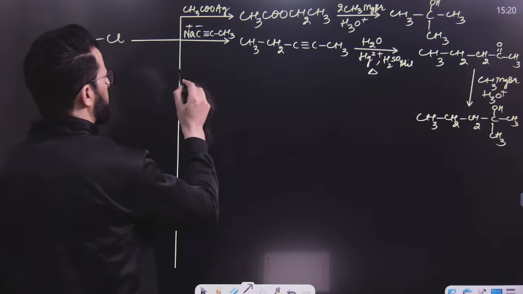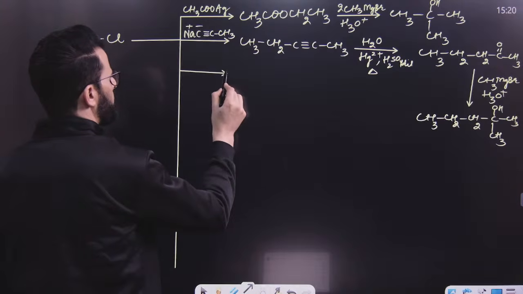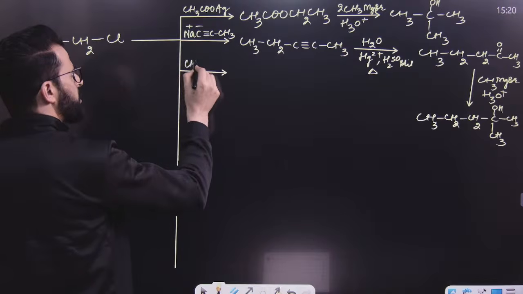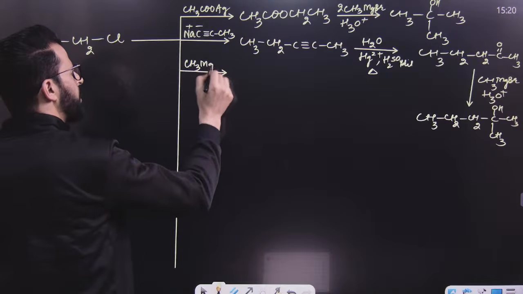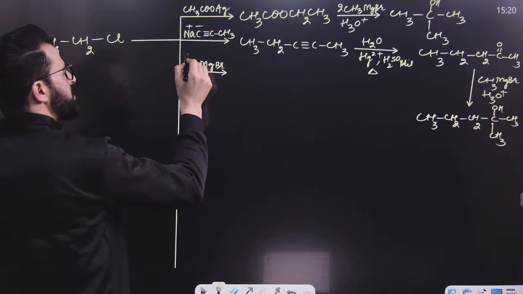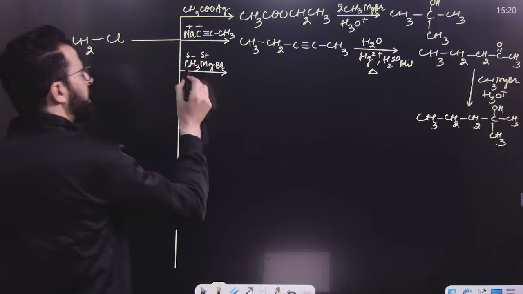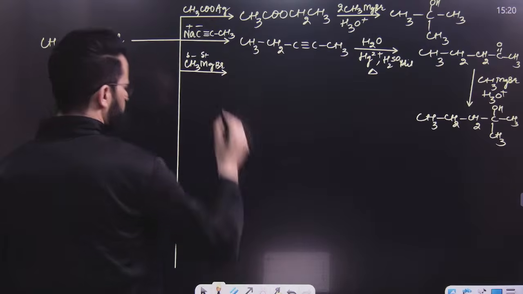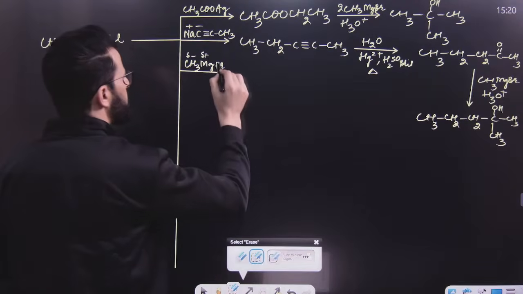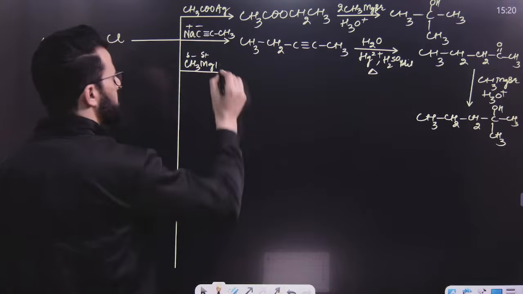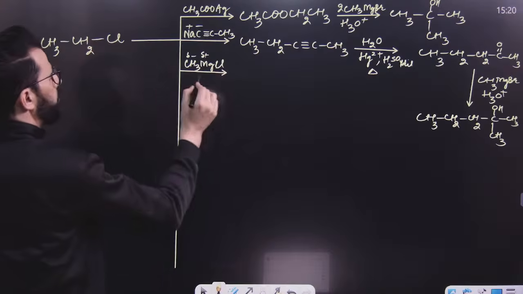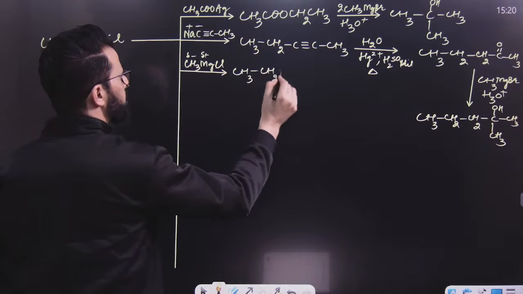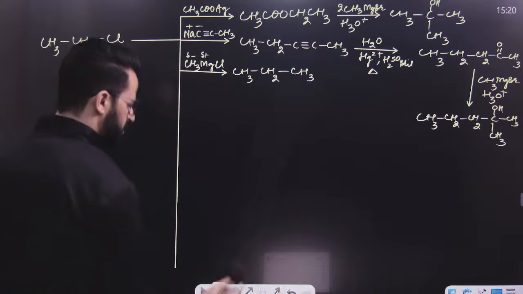After that, have a look. If we treat this with Grignard's reagent, for example CH3MgBr, we know in Grignard's reagent this is having a negative part, this is having a positive part. The negative part will simply replace this. Suppose this is CH3MgCl, MgCl2 will be lost. So we will get CH3CH2CH3, alkane formation takes place over here.